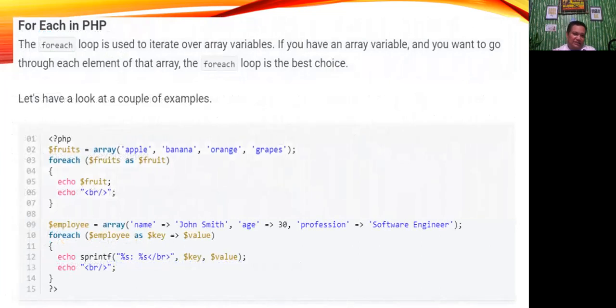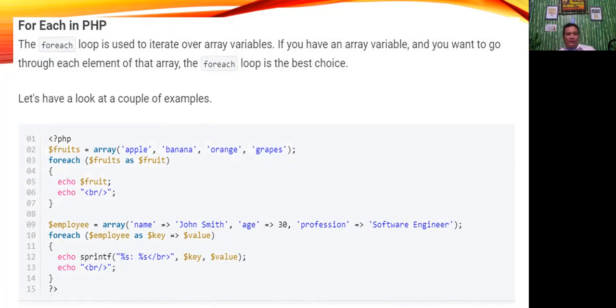How about the foreach statement? The foreach loop is used to iterate over array values. If you have an array variable and you want to go through each element of that array, the foreach loop is the best choice. Let's have a look at a couple of examples. If you want to access array values, we have an array here: apple, banana, orange, grapes.